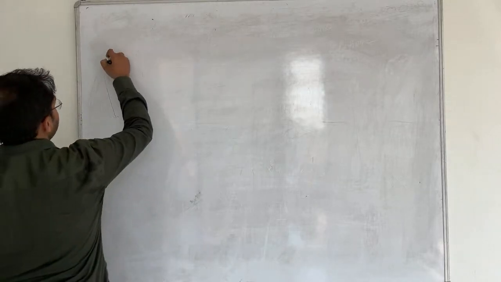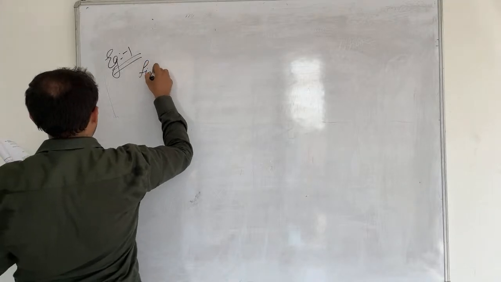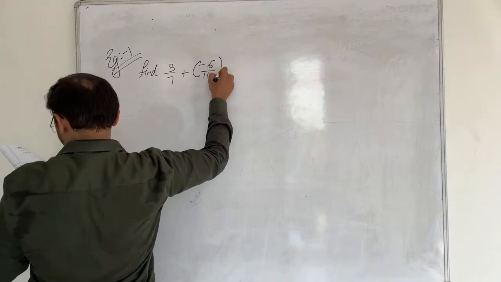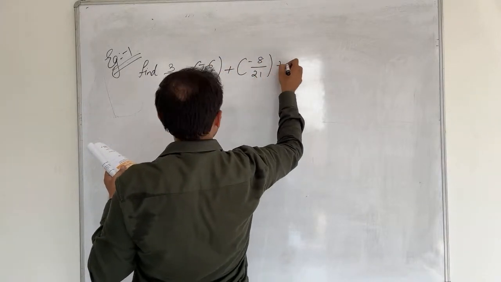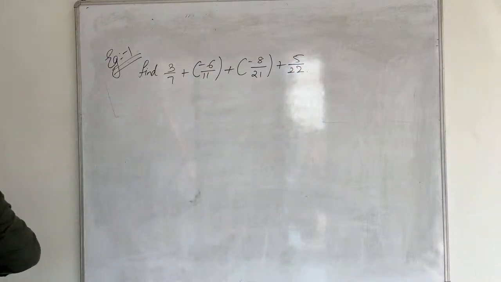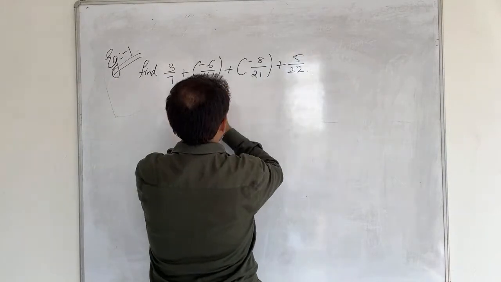We will directly go with Example 1, which is present on page number 9. Quickly we will do that. We have to find the value of 3 upon 7 plus minus 6 upon 11 plus minus 8 upon 21 plus 5 upon 22. So how are we going to see it? See, here all the numbers are of addition.